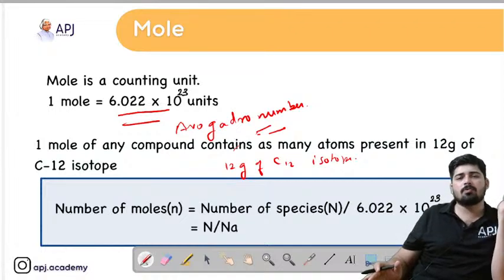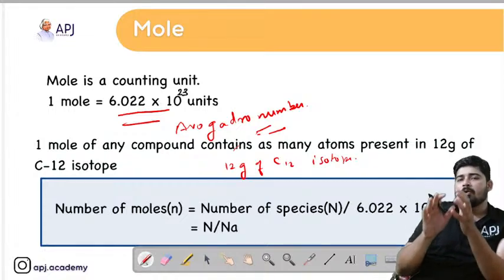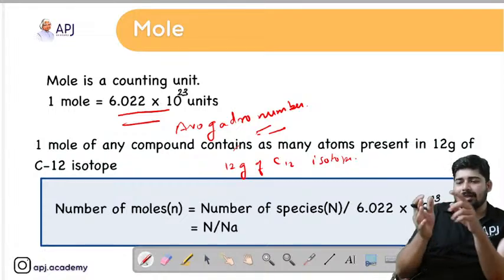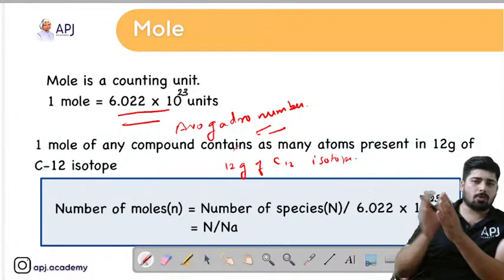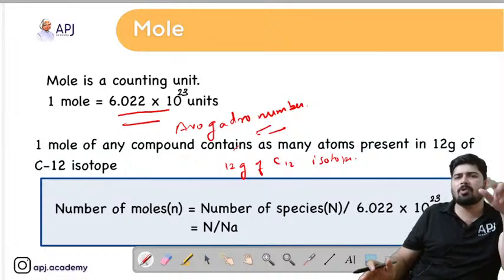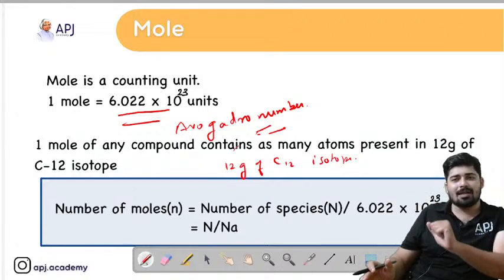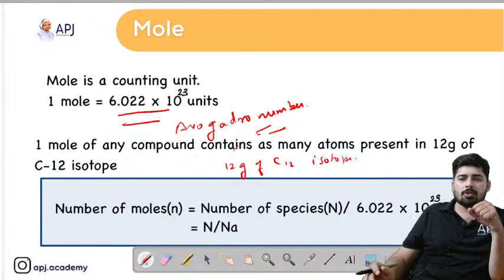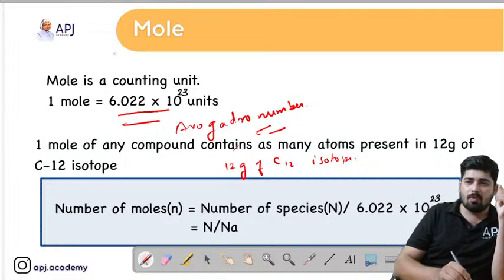Now come back to mole. So what is 1 mole? Mole is that number which we get when we count the number of atoms in a sample of 12 gram carbon 12 isotope. So if you take 12 grams of carbon 12 isotope and start counting the number of atoms, you will get 6.022 into 10 raised to 23 atoms, and that quantity is called 1 mole.